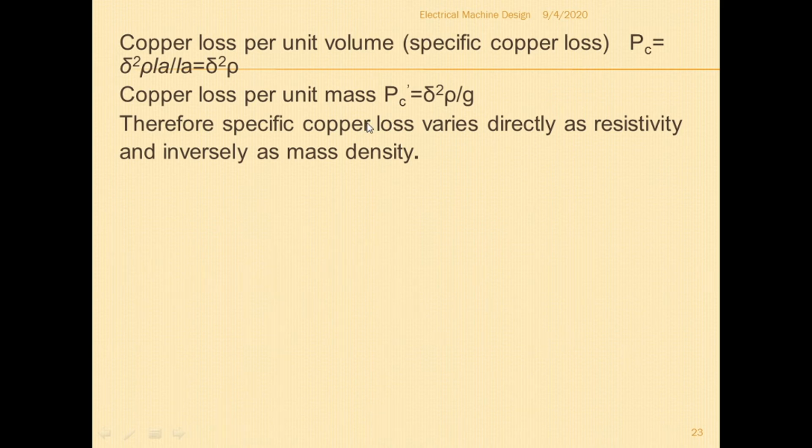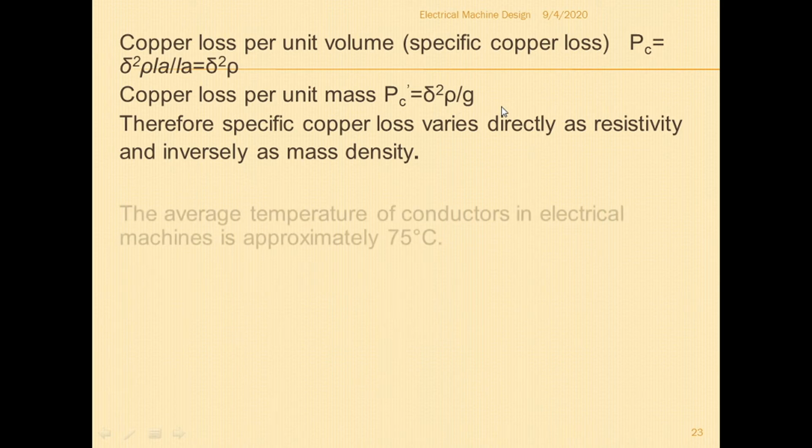Therefore, specific copper loss varies directly with the resistivity and inversely proportional to the mass density G.